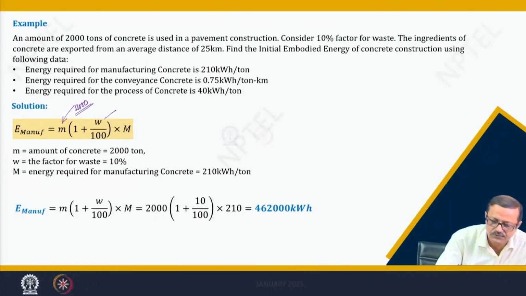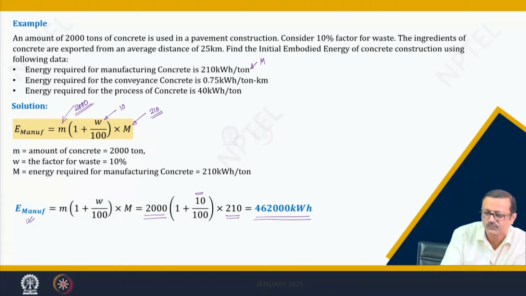This wastage factor is my 10%, and M is given here. This is your 210. I placed everything over here. So, this is the first, the manufacturing.